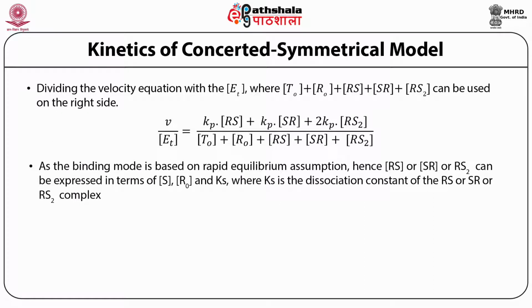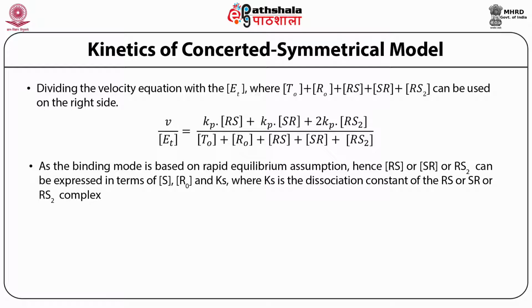At the binding mode where we have equilibrium, RS, SR and RS2 can be expressed in terms of S concentration, R0 concentration and Ks, where Ks is a dissociation constant.